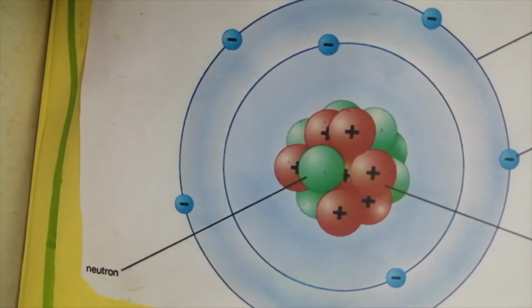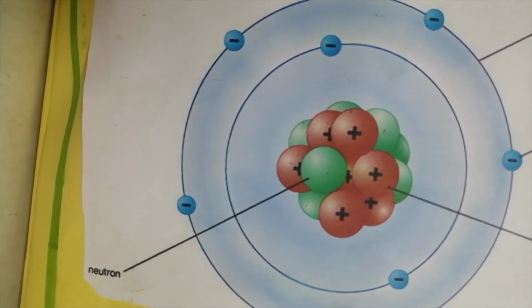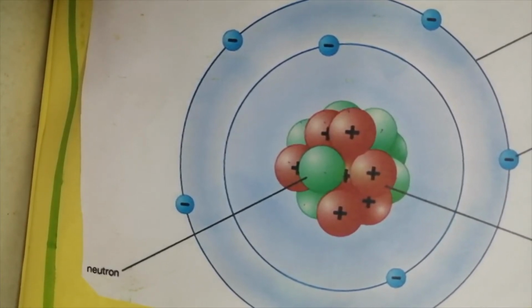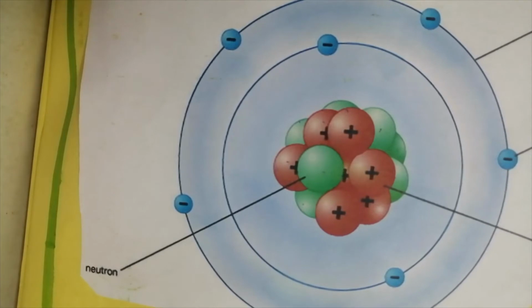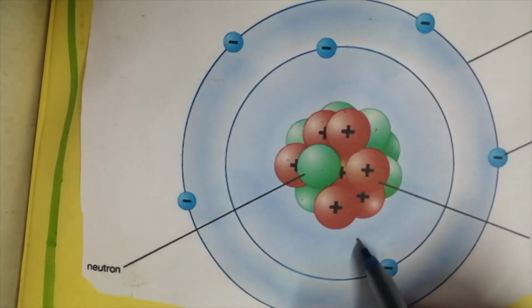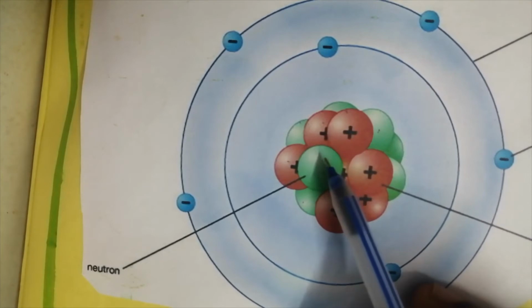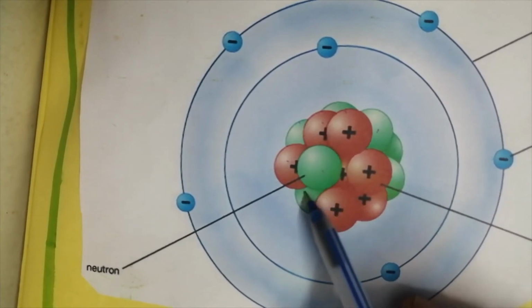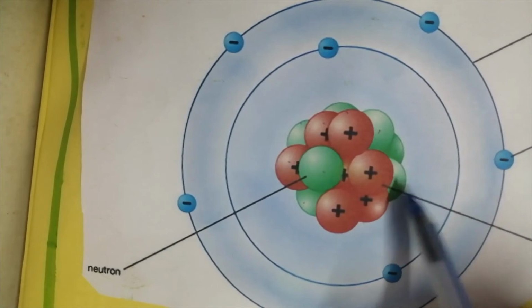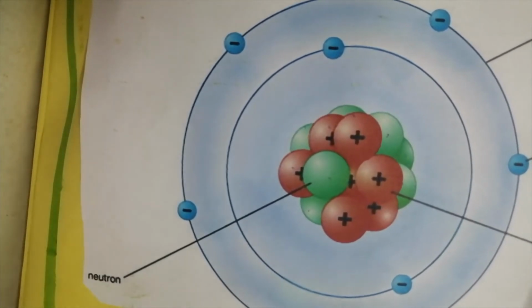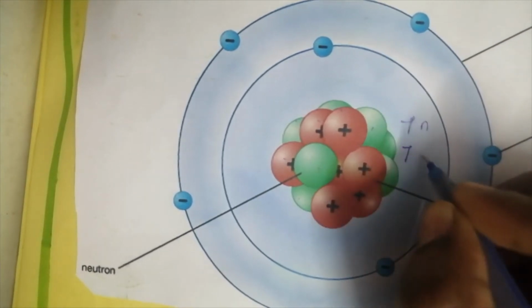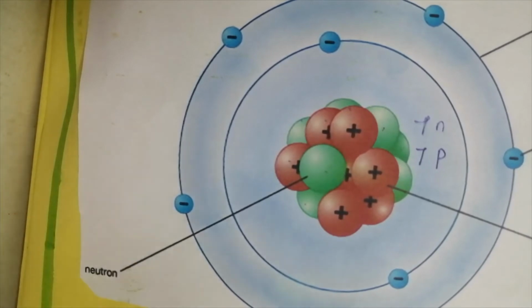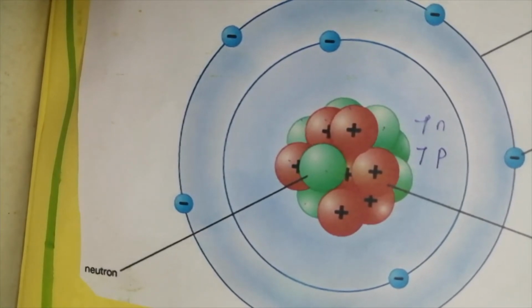And mass number, how can we predict it? Mass number is the number of protons plus the number of neutrons. You know 7 protons are there; these green-colored ones are neutrons. Now we can count the neutrons: 1, 2, 3, 4, 5, 6, 7. So 7 neutrons and 7 protons. 7 plus 7 is 14. So the mass number for the nitrogen atom is 14.